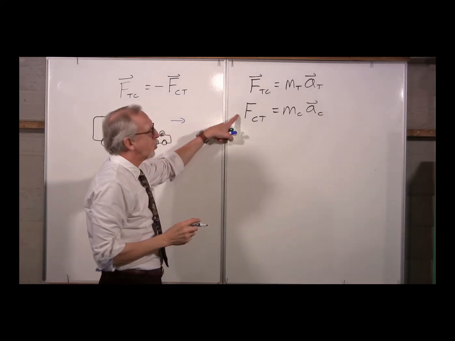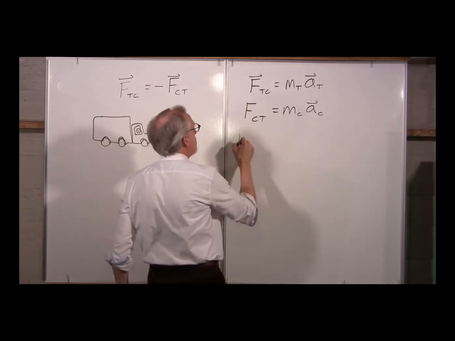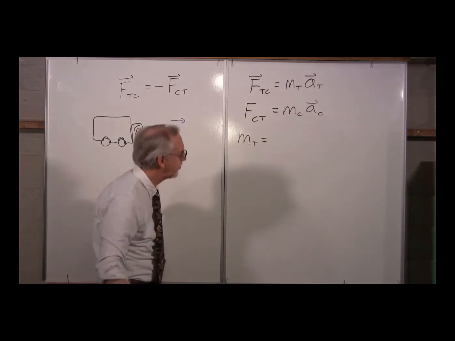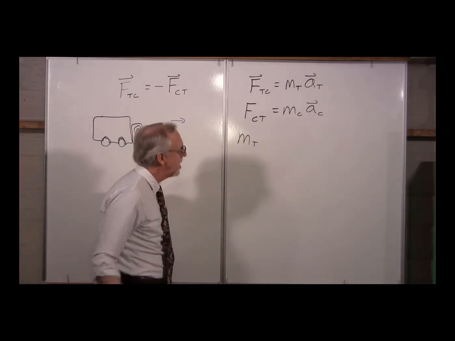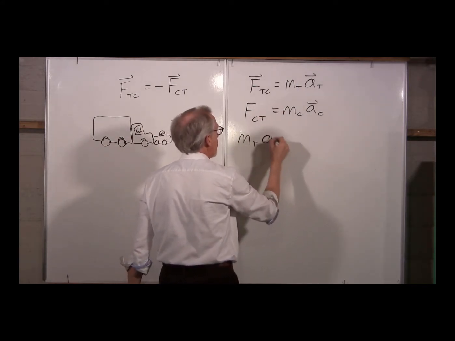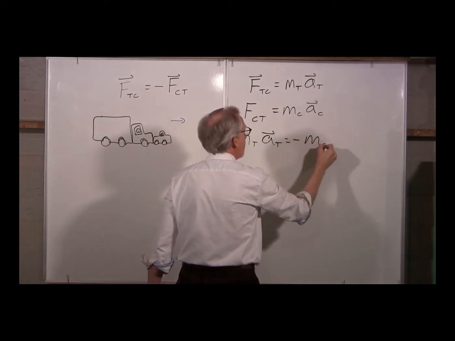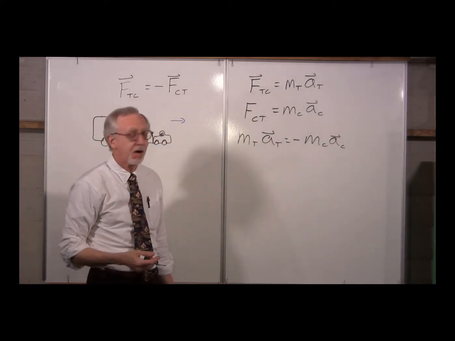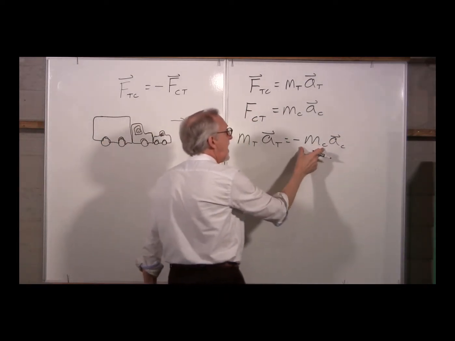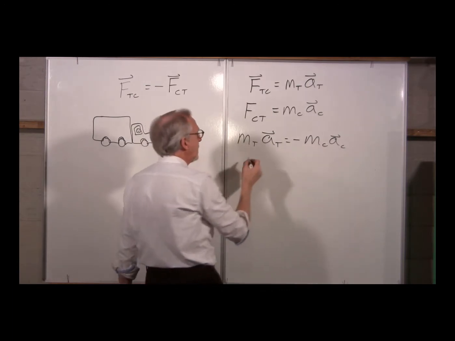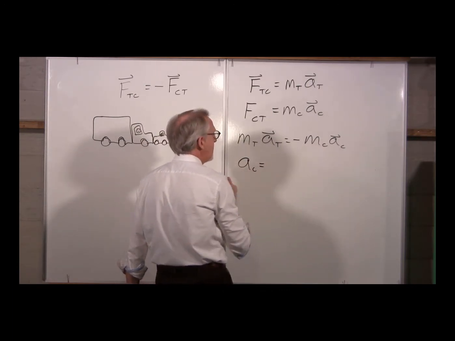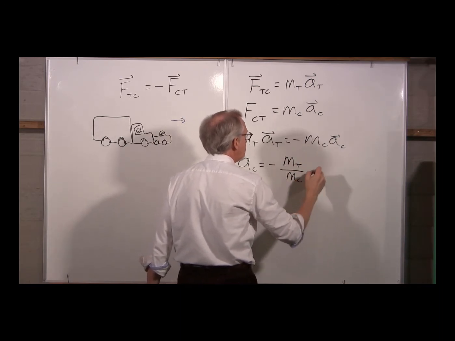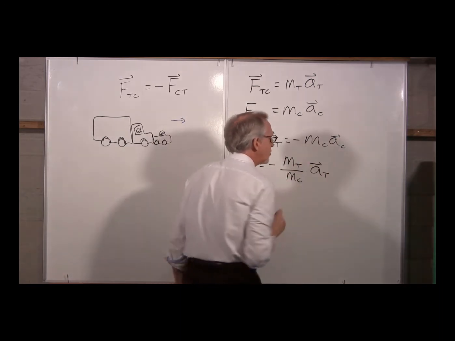If these are equal but opposite, then we know the mass of the truck times the acceleration of the truck must be the negative of the mass of the car times the acceleration of the car. Let's divide by negative m_c. What do we have? a_C is equal to negative m_T over m_C times a_truck.